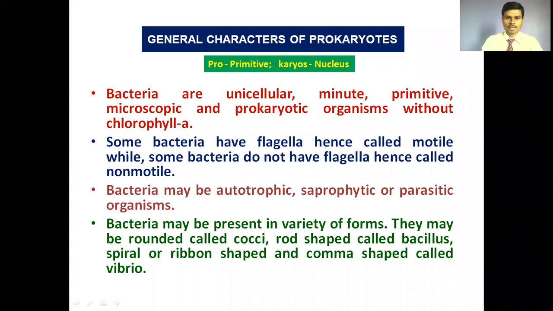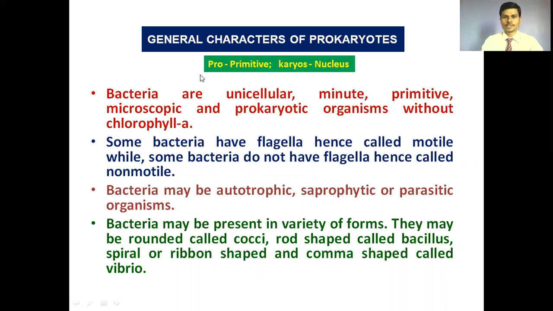For the observation of bacterial cells, we require the electron microscope. Bacterial cells are prokaryotic organisms. If we split this word, pro means primitive, karyos means nucleus: the nucleus is not well developed in the prokaryotic cell or bacterial cell. Some bacteria show the presence of flagella on their cell surface.